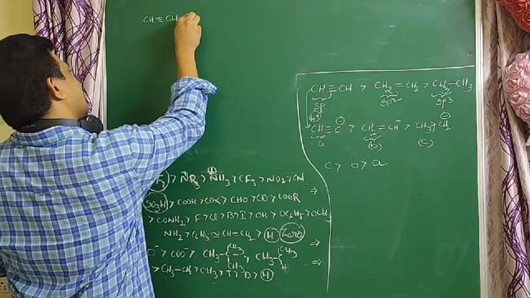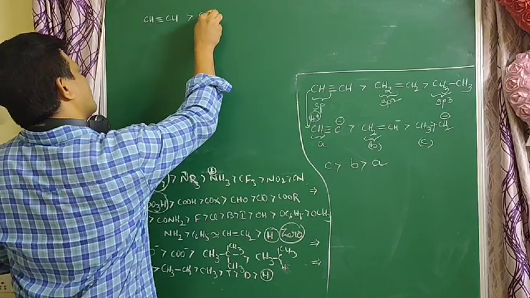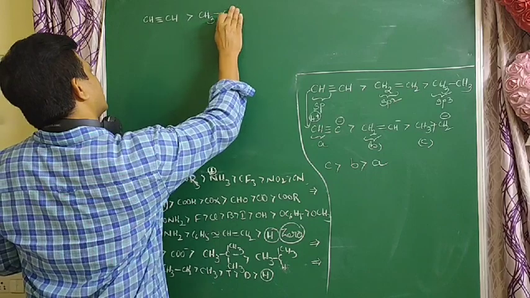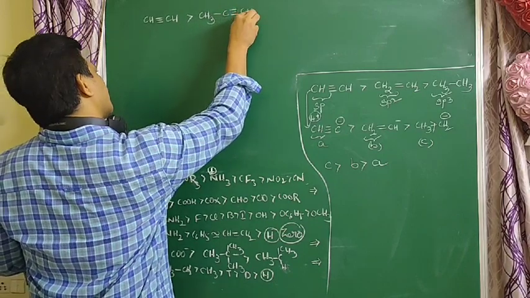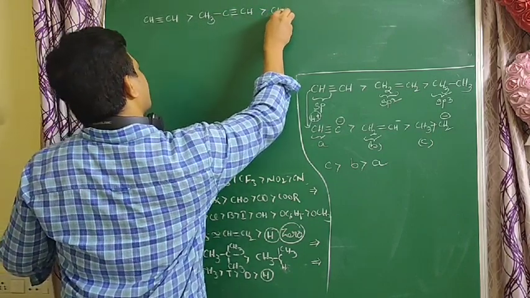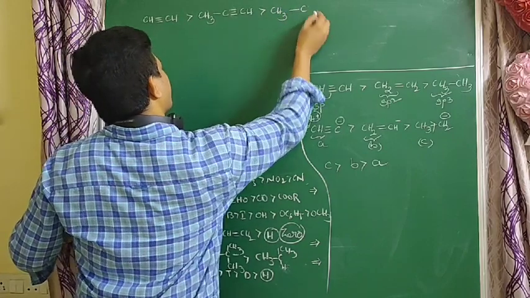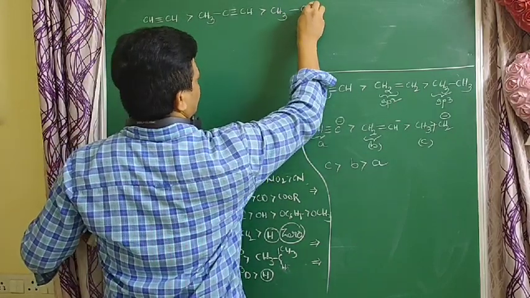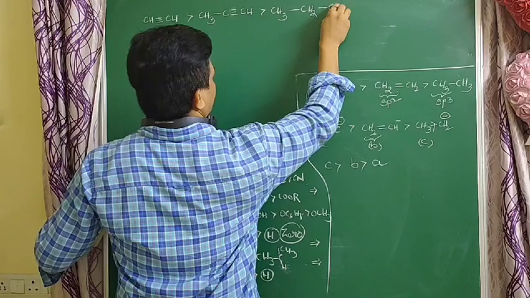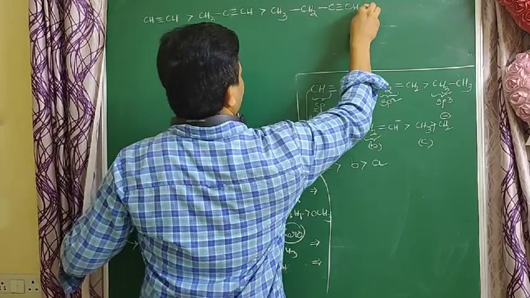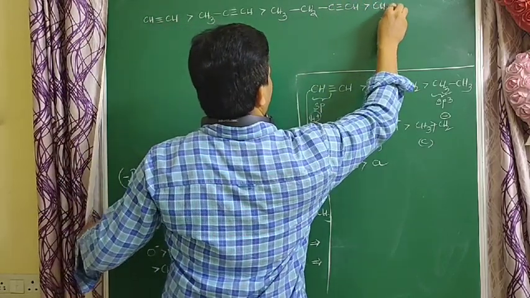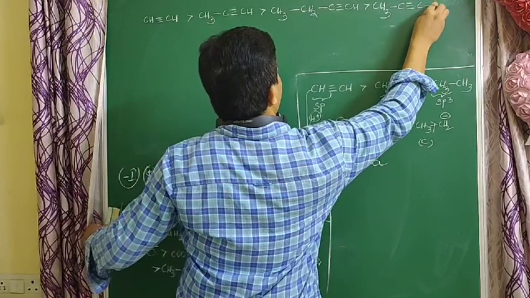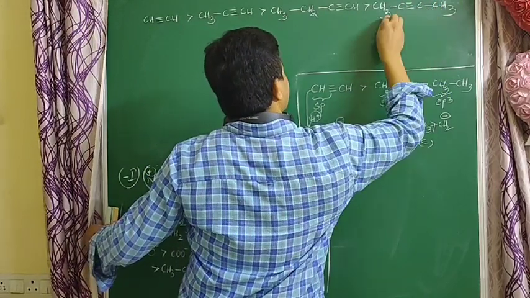So acetylene, propyne, one propyne. Next, butyne: 1-butyne is more acidic than 2-butyne. 2-butyne has no acidic character.